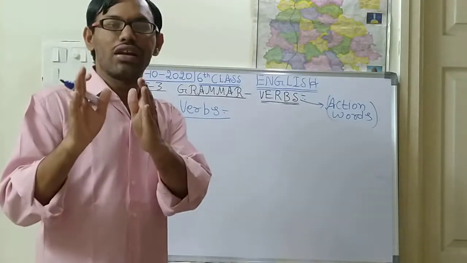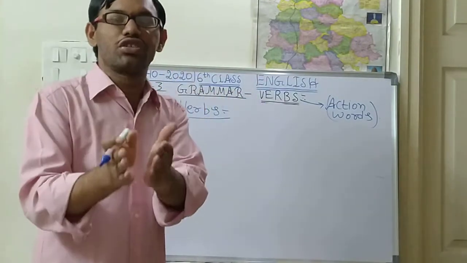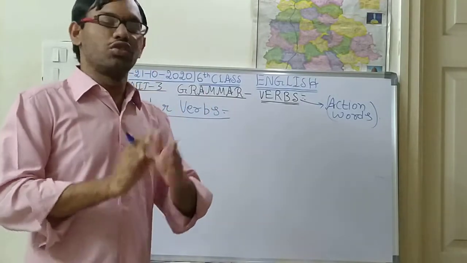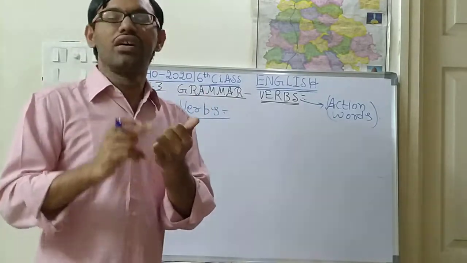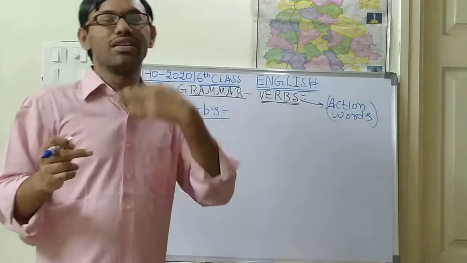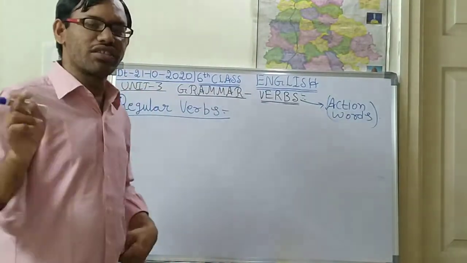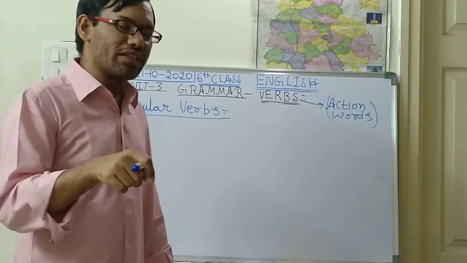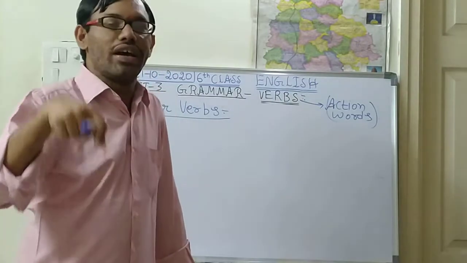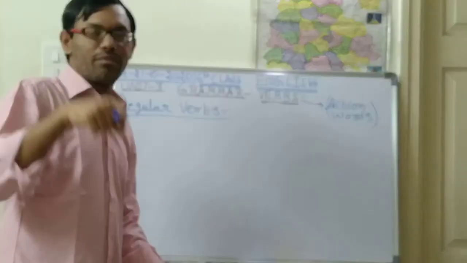Now, whatever action is happening, you are listening to the class. Before listening to the class, what type of actions you have done up to that time? Those things are called past tense. It might be the last hour, last 24 hours, last 1 week, last 1 month, last 1 year, last 4 years, last 5 years, like that. Those will be called past tense. And present tense means the actions which are happening right now. Those things we will consider as present tense.